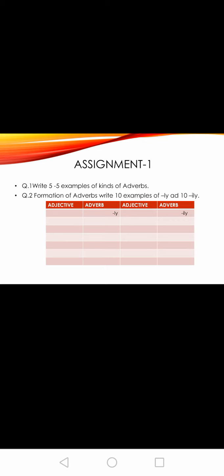We have seen that we add ly or illy to the adjective and this way we can form adverbs. So first write 10 adjectives, and then by adding ly and illy make 10 examples of adverbs. Okay, hope you understood.